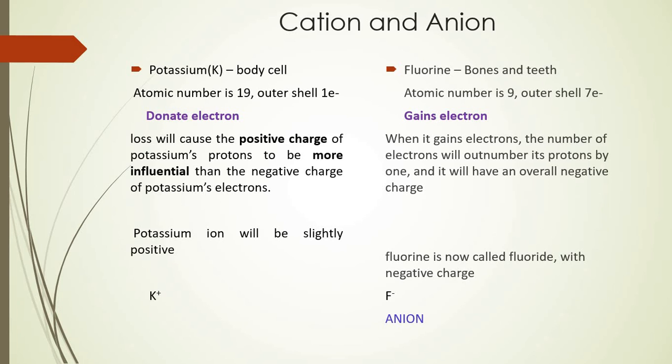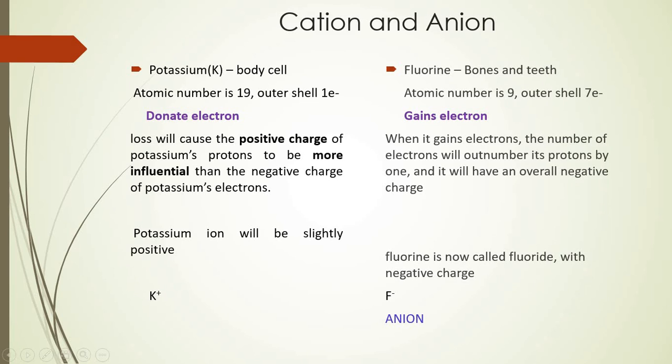Now why will these charges be formed? For that, again, you have to understand by the diagram shown in slide 1, wherein you can see that the nucleus contains neutrons and protons. Protons are always positively charged. Neutrons are neutral in nature, whereas electrons are negatively charged. So, keeping this in mind, I'll take two other examples to explain what cations and anions are.